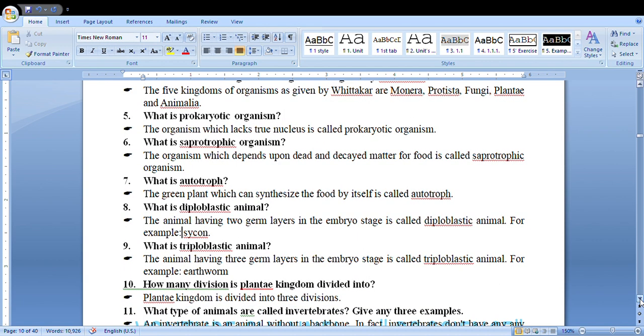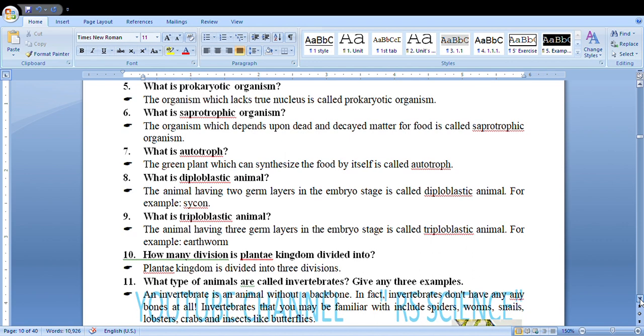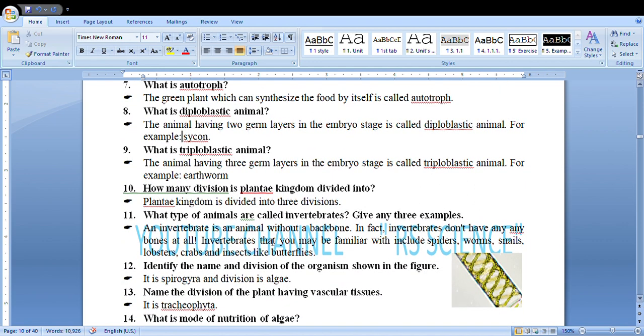Next question: how many divisions is the Plantae kingdom divided into? The Plantae kingdom is divided into three divisions. What type of animals are called invertebrates? Give any three examples. Invertebrates are animals that lack a backbone, or animals without a backbone. Examples are spider, snail, worm, crabs, insects, etc.